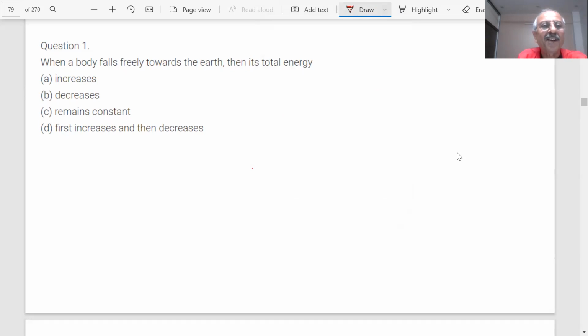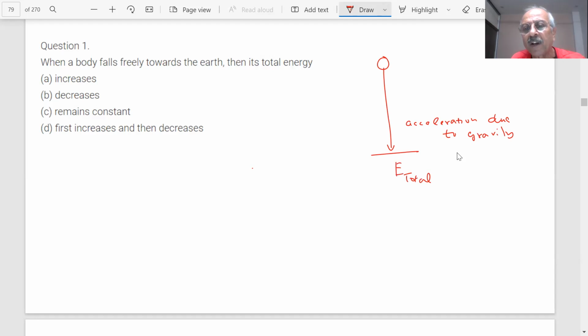Hey, there is nothing to mug up now. You have to understand, because once we say the body is falling, what happens? There is an acceleration due to gravity. That body is falling. What is happening, students? So what is happening as the body falls? There is an acceleration due to gravity.